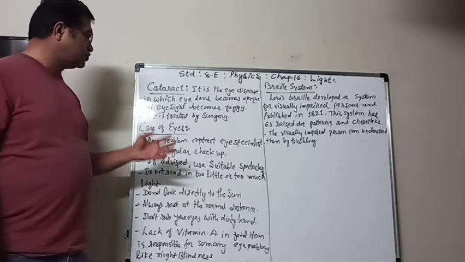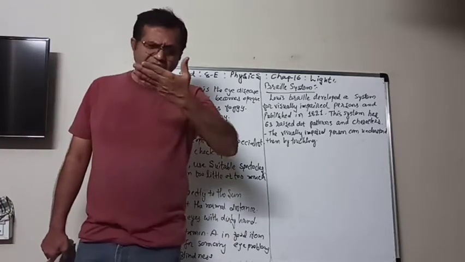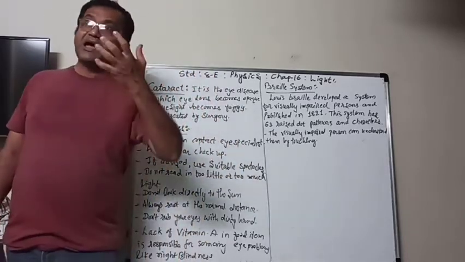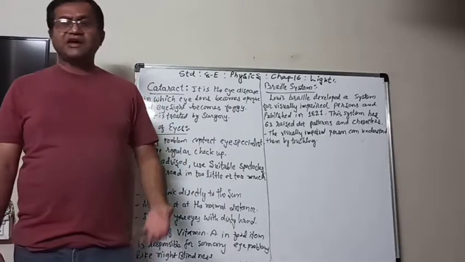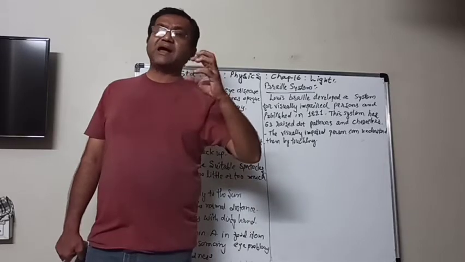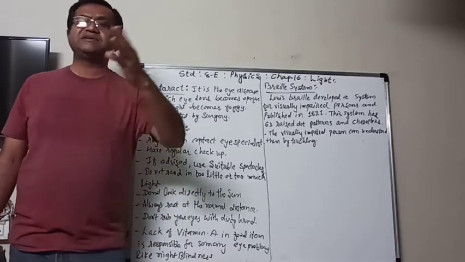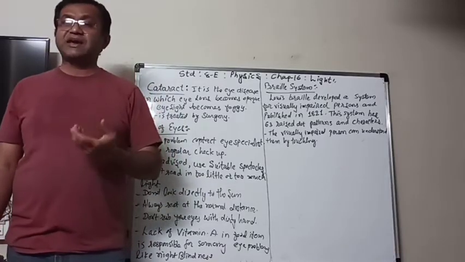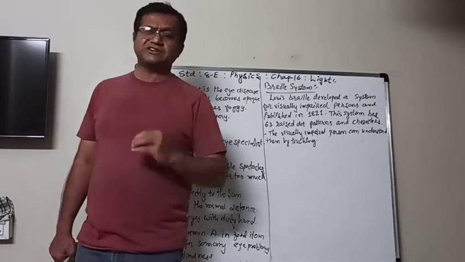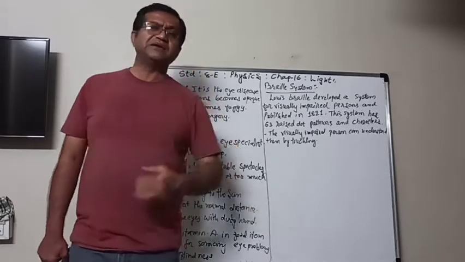Then do not read in too little or too much light. If there is very little light and you read, your eyes get stressed. And if there is too much light, then your retina can get damaged. Similarly, you mustn't look directly at the sun or other very bright objects, because it can damage your eyes, your retina, because the retina is very sensitive. So you have to avoid looking directly at too bright light.